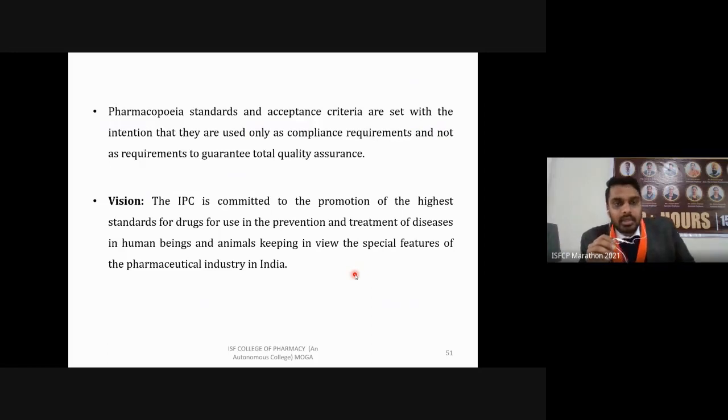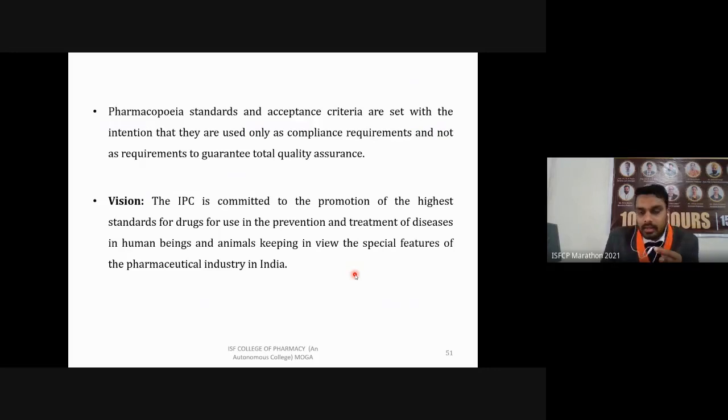The vision of the Indian Pharmacopoeia Commission, the IPC, is to promote the highest standards for drugs for use in prevention and treatment of diseases in human beings and animals, keeping in view the special features of the pharmaceutical industry in India. We already know India is known as the pharmacy of the world, the largest market for pharmaceuticals.